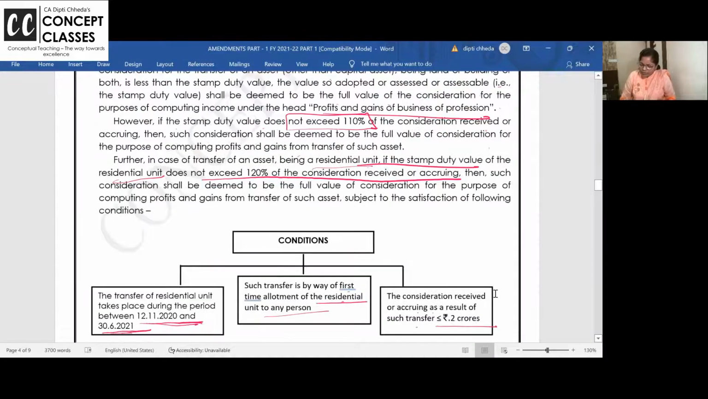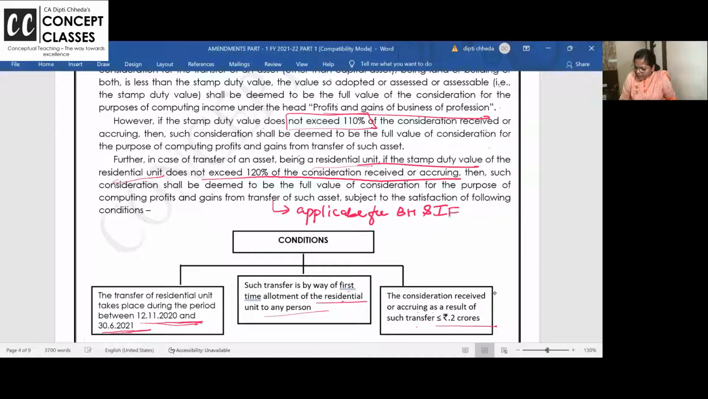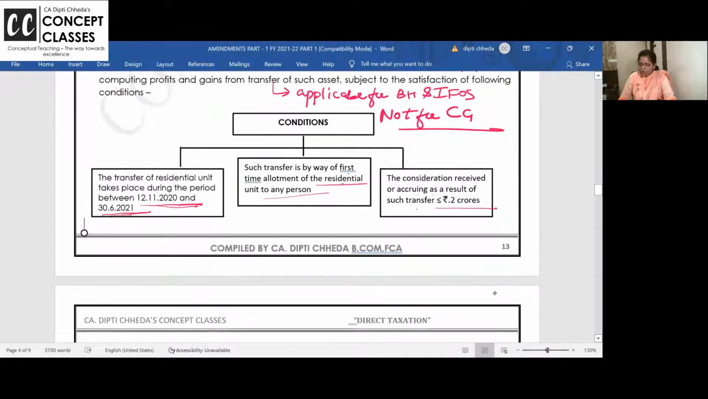I want all of you to write here, applicable for business head and income from other sources, not for capital gain. Capital gain mein the margin is still 110%. It's 120% only if the property is sold by this, and that property is a residential unit and the value of the property is less than 2 crores, and all these conditions are and, not or. Ki koi ek bhi फंस गए तो हो गया.